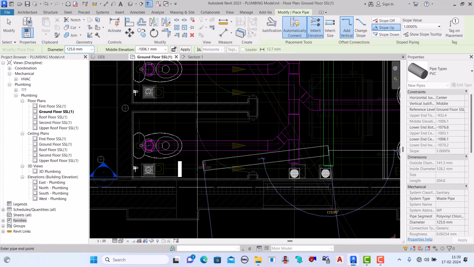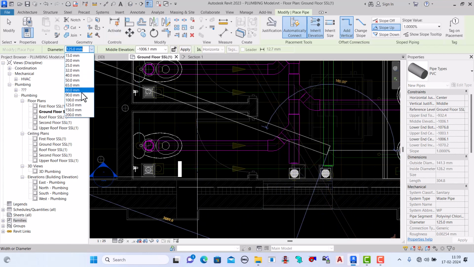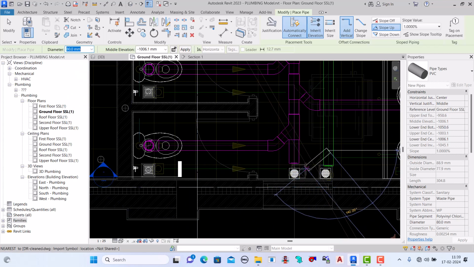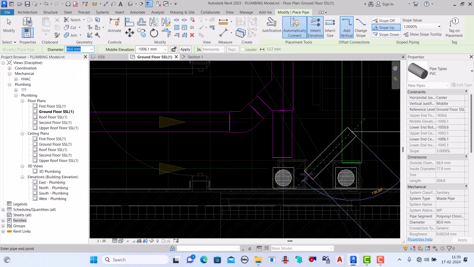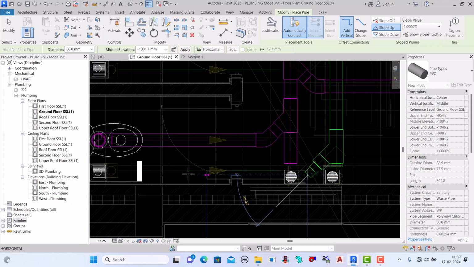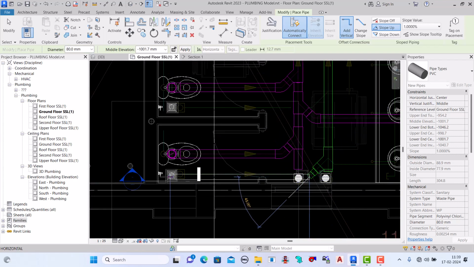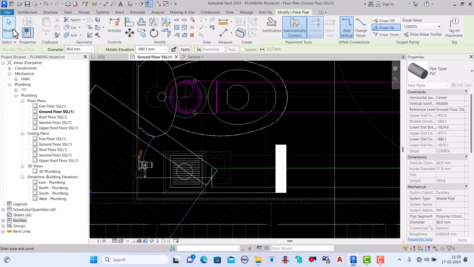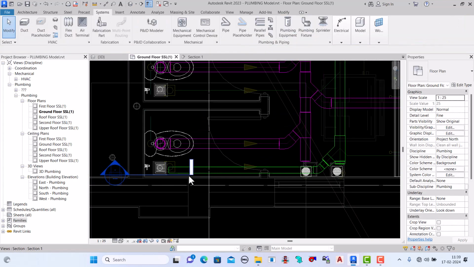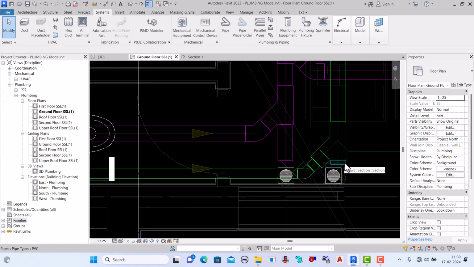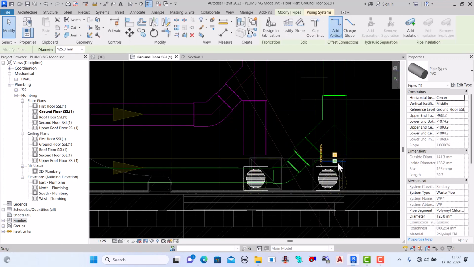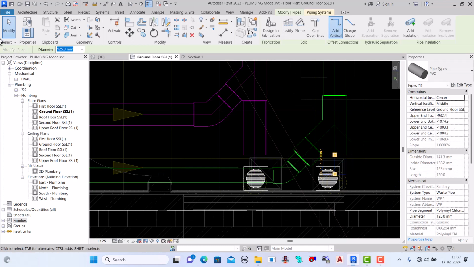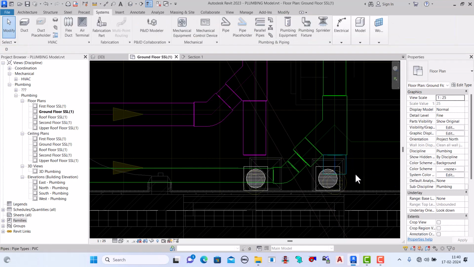But this pipe size is 75, so here it is not 75, we can take 80. Right, so it's good. And here we can make the clean out, no issue.